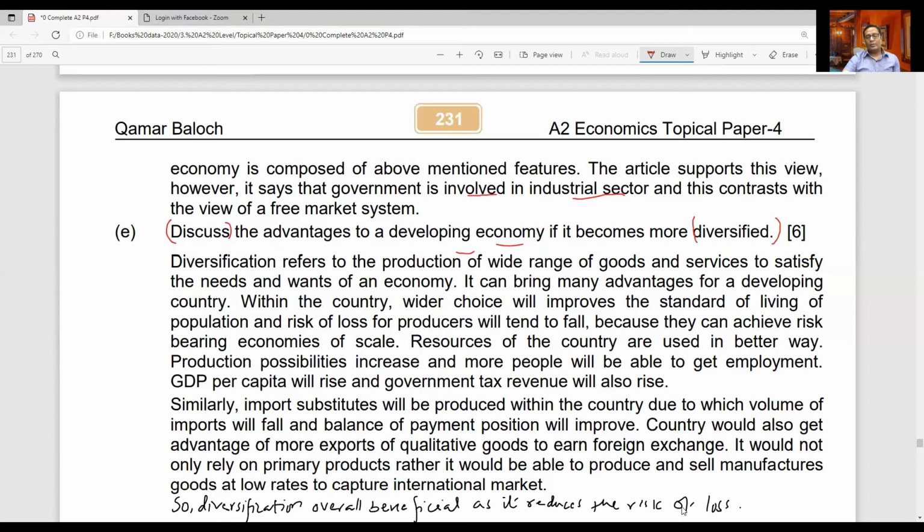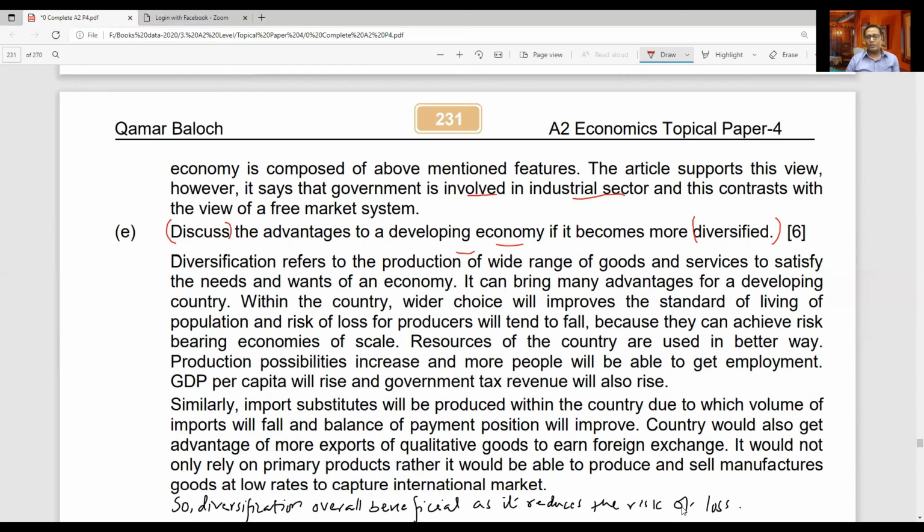And what other benefits can there be? GDP of the country can increase, employment will increase, and tax revenue for the government will increase. Import substitutes may be produced within the country. All other benefits and problems are given here, and at the end you will have to give a conclusive statement. Like, so diversification overall is beneficial for a country as it reduces the risk of loss. So this is basically the case study, one case study.